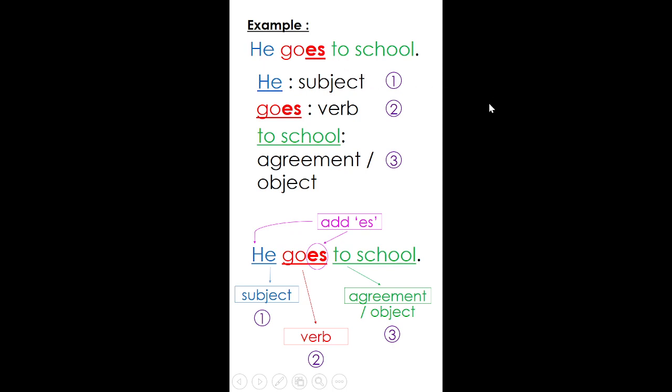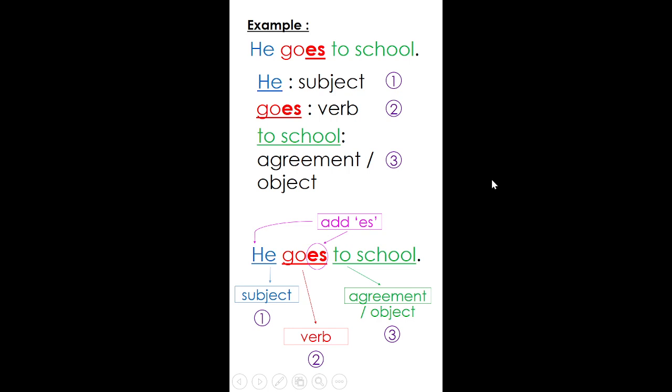What is the meaning of goes? G-O-E-S. You have to write it as G-O-E-S, adding the E-S to show that the subject is in the Sihat group, or a singular pronoun. So, he goes to school.